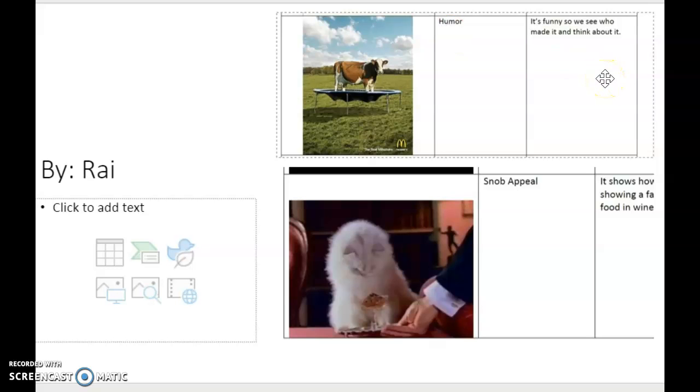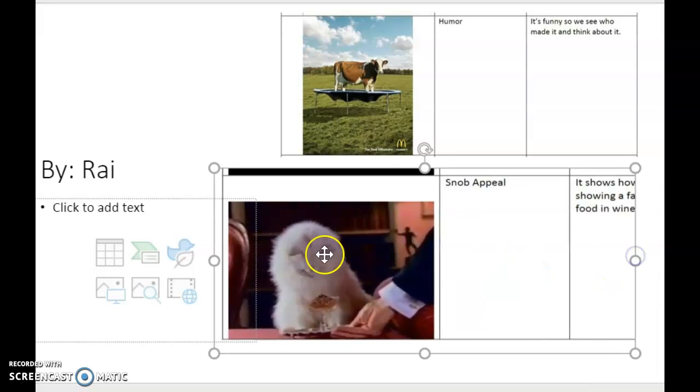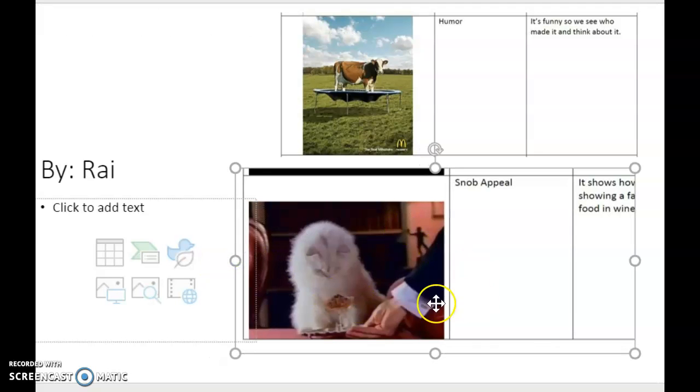So we see who made it and we think about it. So it's the real milkshake, because if the cow jumps up and down on the trampoline, it will turn into a milkshake. So that's supposed to be funny, and then it's supposed to make us laugh and think about how funny McDonald's is. The next one is Snob Appeal, and this is the cat eating Fancy Feast.